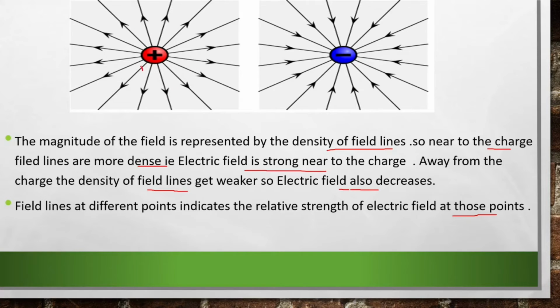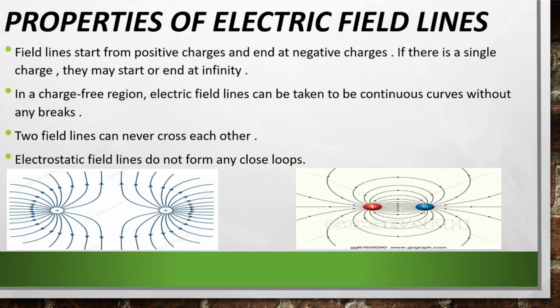At this point, electric field will be really strong. At this point, electric field will be less compared to this point. So electric field lines at different points indicate the relative strength of electric field at those points. Now let's look into some of the properties of electric field lines.